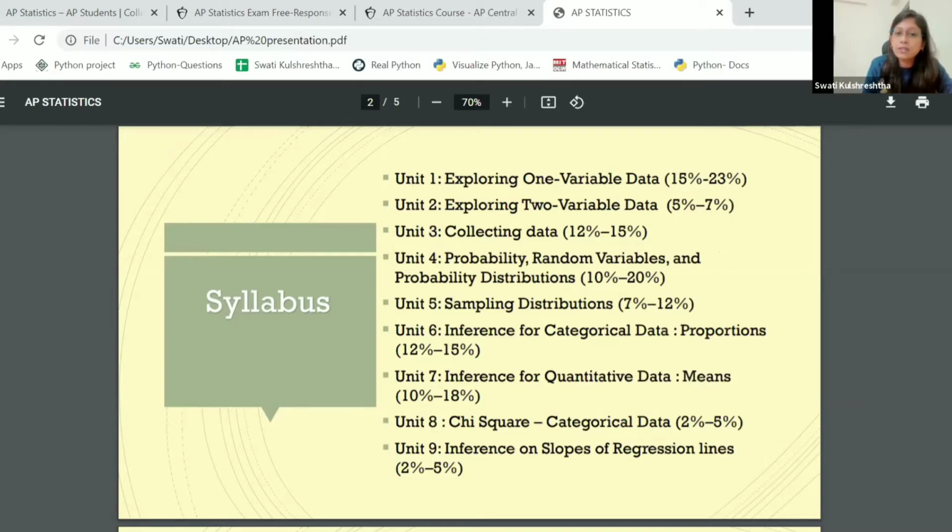The third topic that we come to is collecting data. Collecting data talks about collecting the data so that it's not biased anymore. For example, if I want to see how people have performed in AP statistics, and if I only take the sample of my students, that would not be a very unbiased or a very fruitful study to make, right? So what I need to understand is what is the target population? Which is the population that I want to study? And so the subgroup that I select should be representative of that particular population.